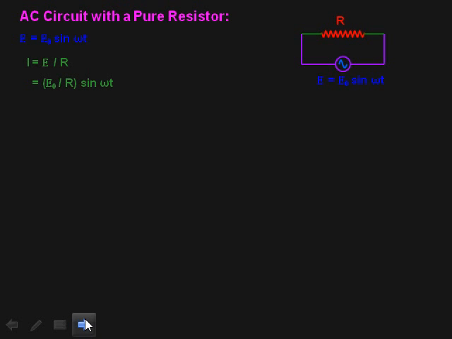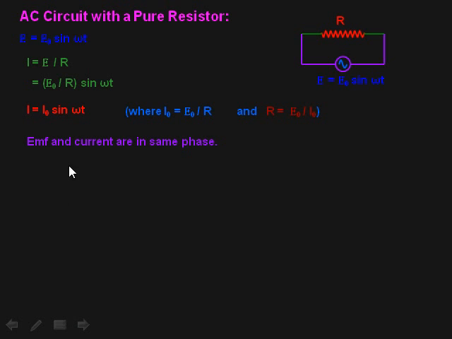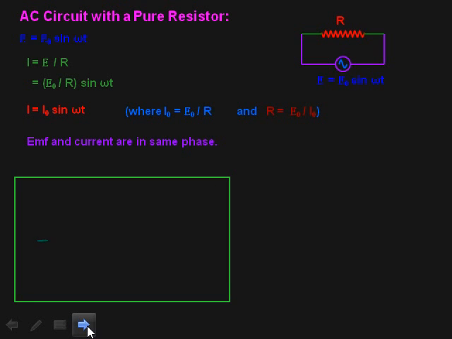So we will get I is equal to I naught sin omega t. So EMF and current are in the same phase. Why? Because this shows the phase difference. In EMF, E is equal to E naught sin omega t, and current I is equal to I naught sin omega t. Here the angle is the same, so EMF and current are in the same phase.